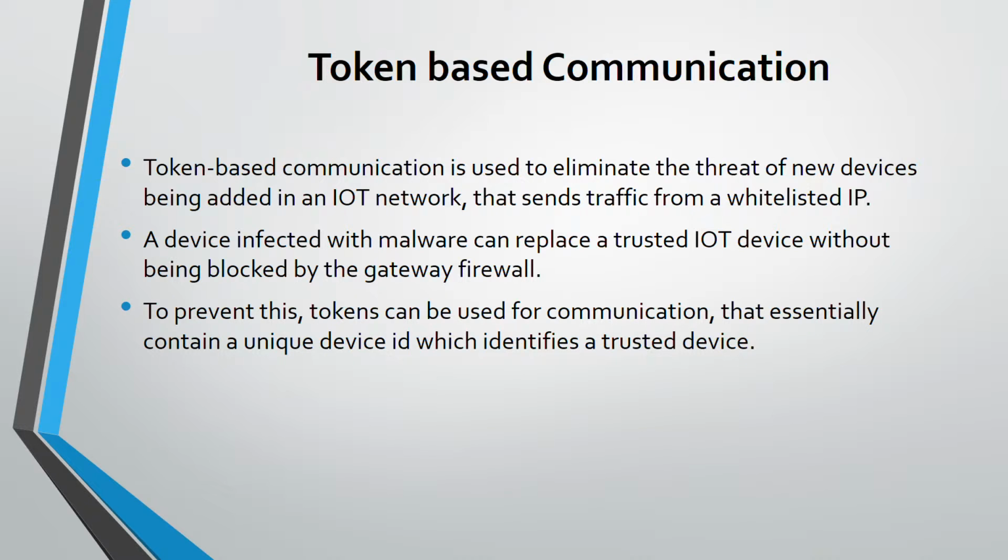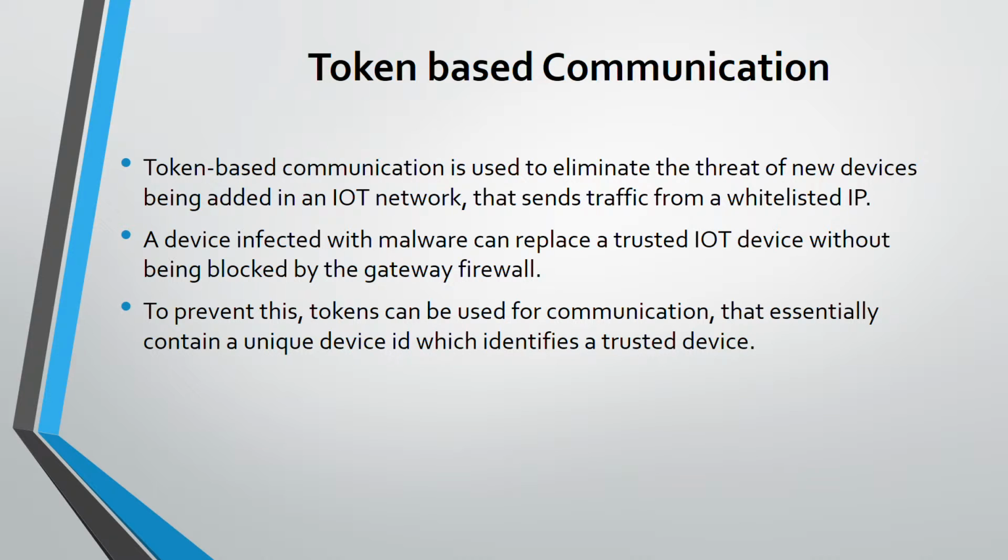Now, token-based communication is a solution which we have used to eliminate the threat of new devices being added in an IoT network that sends traffic from a whitelisted IP. If we have already added a whitelisted IP and that IP is compromised, then there is a threat to the devices in the IoT network. A device infected with malware can replace a trusted IoT device without being blocked by the gateway firewall.